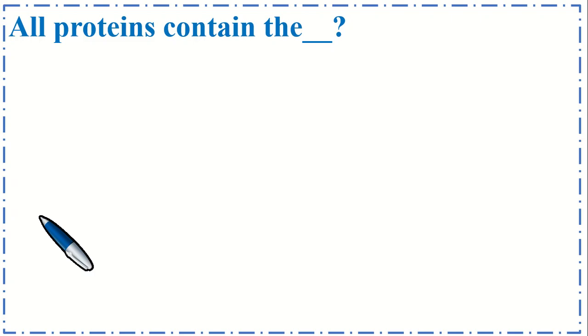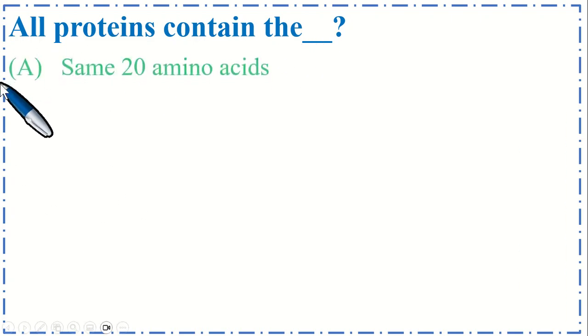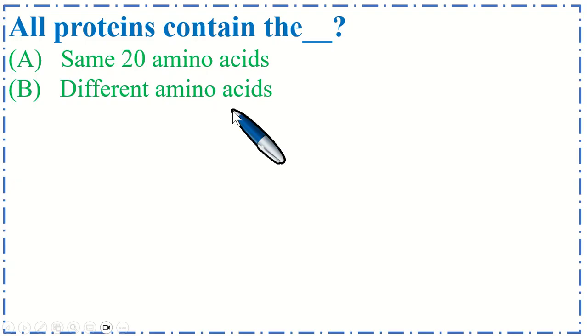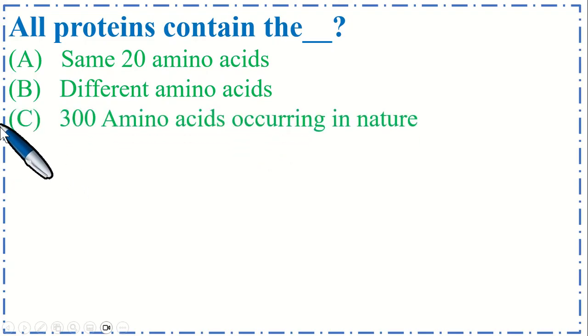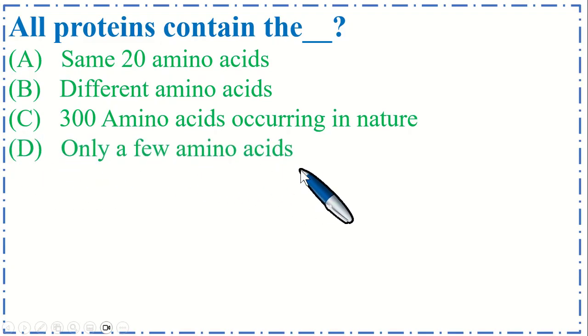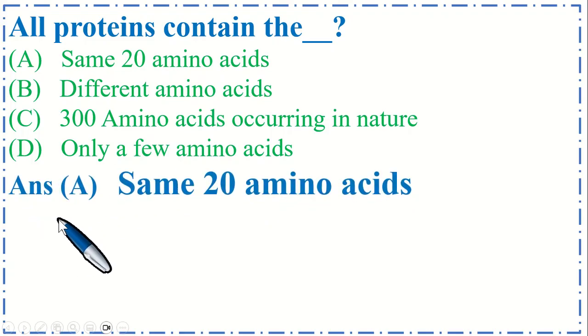So this is the last MCQ. All proteins contain the dash. Option A same 20 amino acids, B different amino acids, C 300 amino acids occurring in nature, and option D only a few amino acids. So the correct option is A, same 20 amino acids.